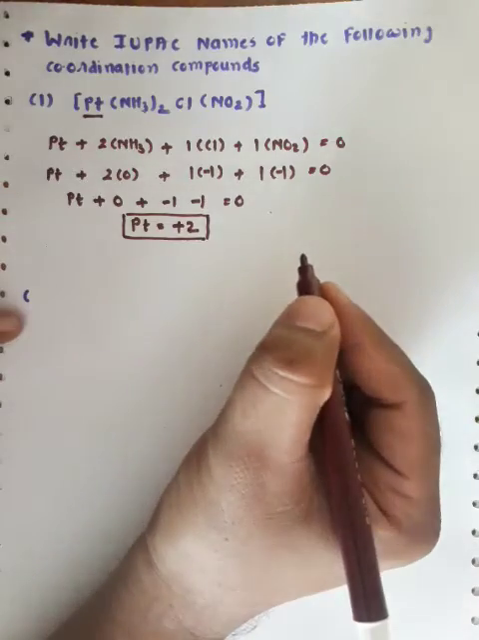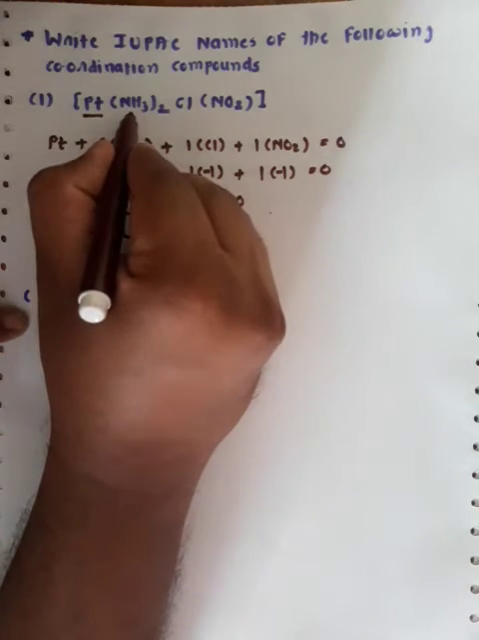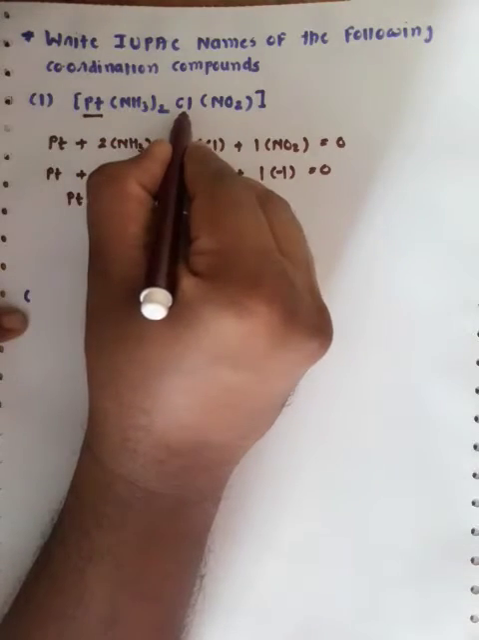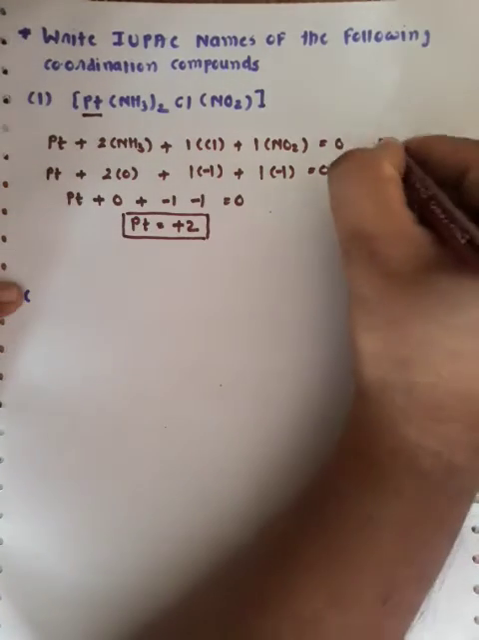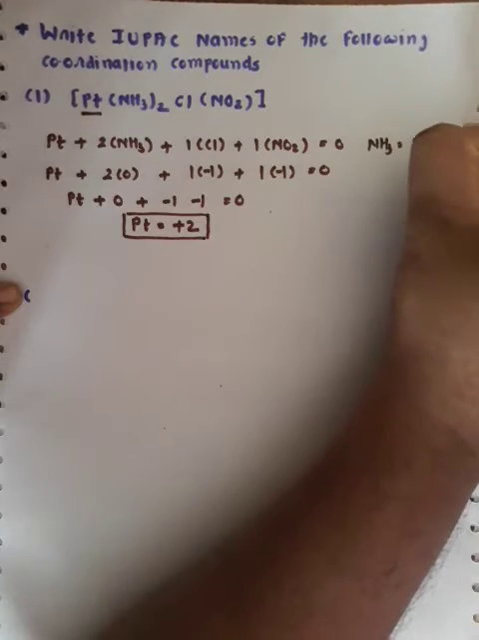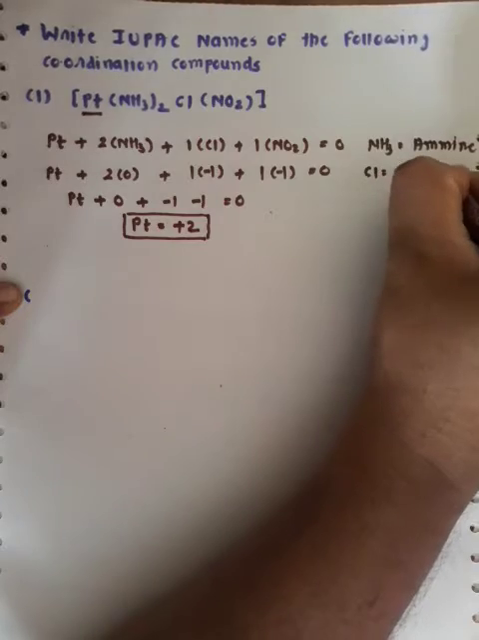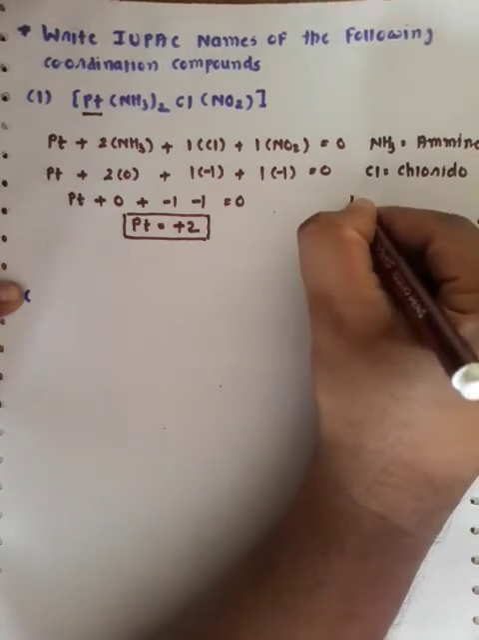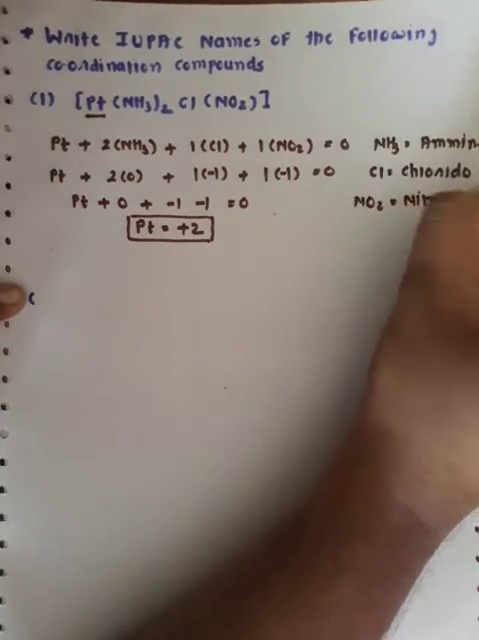Now, whenever we write the IUPAC naming of a coordination compound, the ligands are written first, and the ligands must be written in alphabetical order. So the ligands are ammine, chlorido and nitrito. There are 3 different ligands. NH3 is termed as ammine, Cl as chlorido and NO2 as nitrito.